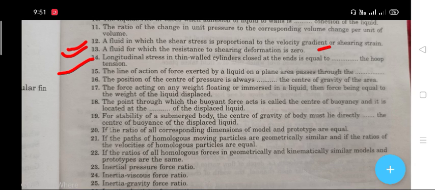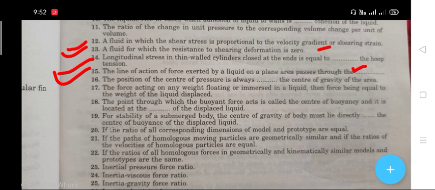Next question, question 14: longitudinal stress in a thin walled cylinder closed at the ends is equal to dash the hoop tension. The right answer is half the hoop tension. Next question, question number 15, says: the line of action of forces exerted by liquid on a plane area passes through the dash. The right answer is the center of pressure.